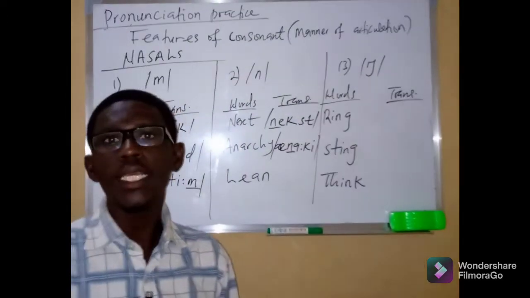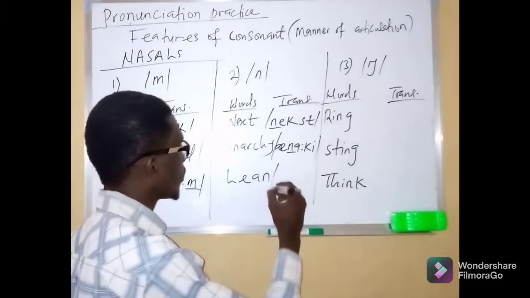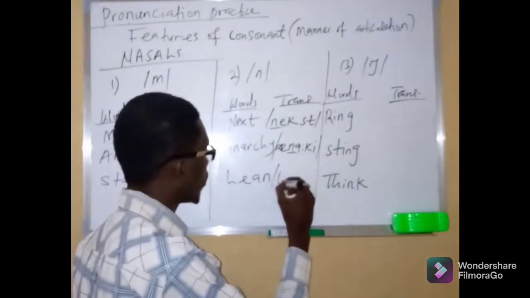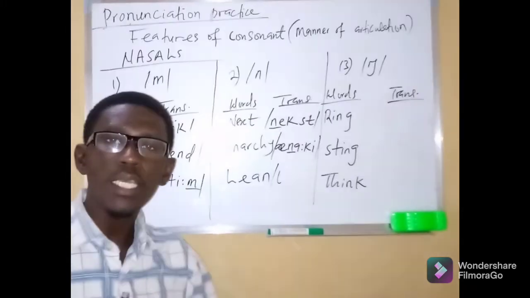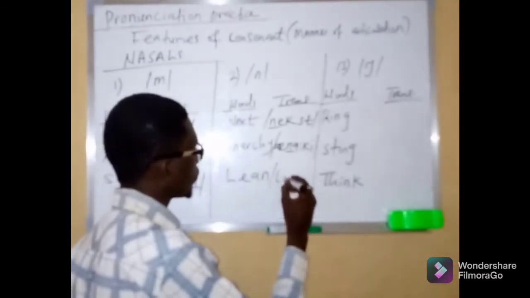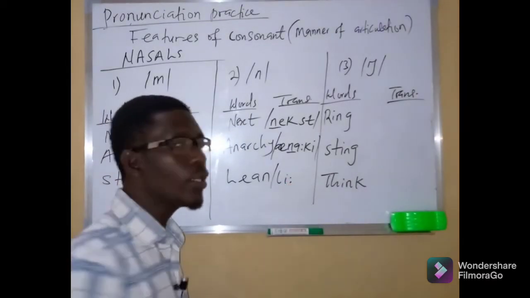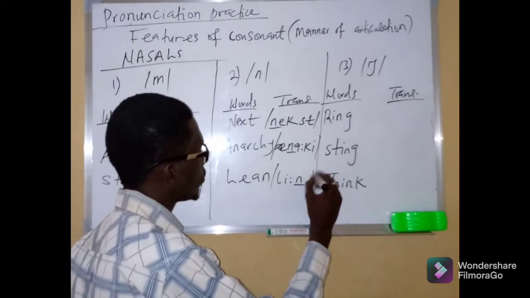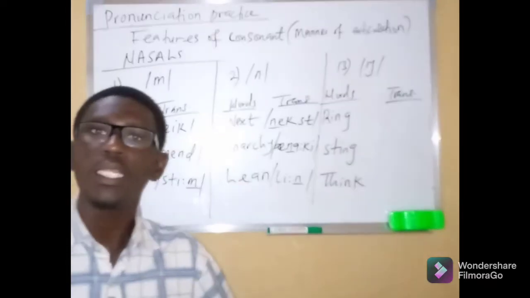Lastly is the word lean. The first sound we observe is the l sound, and the long e sound. We have lee, and finally the n sound. So we have the transcription of the word lean.